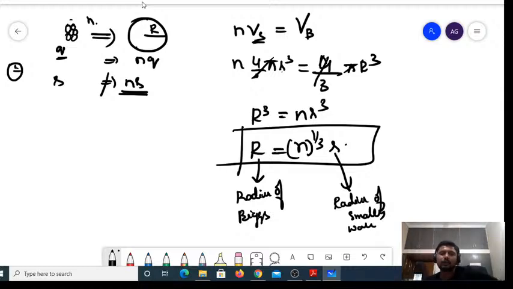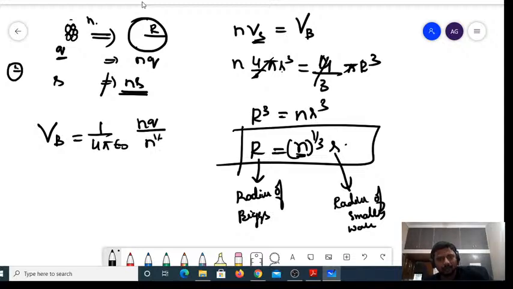Now, n is the number of water droplets you have, right? Directly you can adopt this to find the radius. In a similar way, the potential of the bigger water droplet is equal to 1 divided by 4 pi epsilon naught into n q divided by n power 1 by 3 times small r.